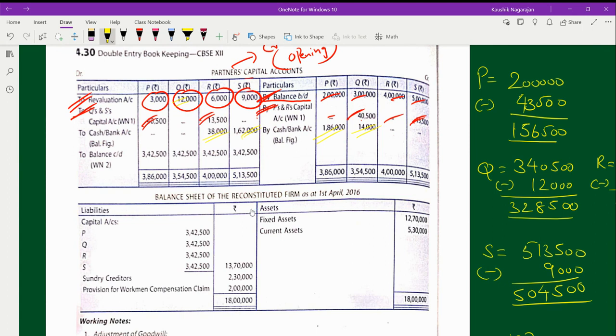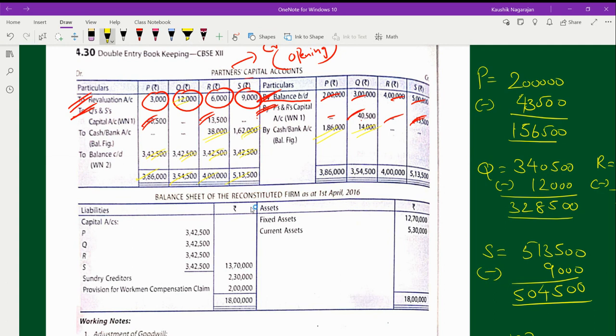And in this case, it is the carryover balance which you had derived, 3,42,500. So each one will show the same amount, and your balance sheet will get matched up for each and every individual partner at 3,86,000, 3,54,000, 4 lakh, 5 lakh 13 on both sides, debit side and credit side. And then finally you will be preparing the balance sheet.